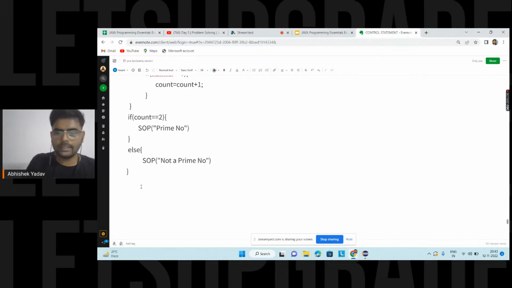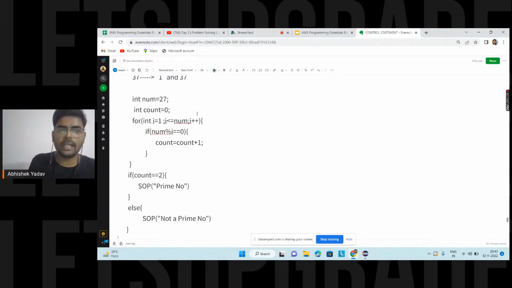So you are saying, hey, now I know how to calculate a factor, and most of you are saying you can go with num divided by 2. Okay, this will also work, we will come to this part. For those who don't know why we are writing num divided by 2, how should you think about this? You have to reduce the number of iterations. Let's see why we have to reduce the number of iterations here.